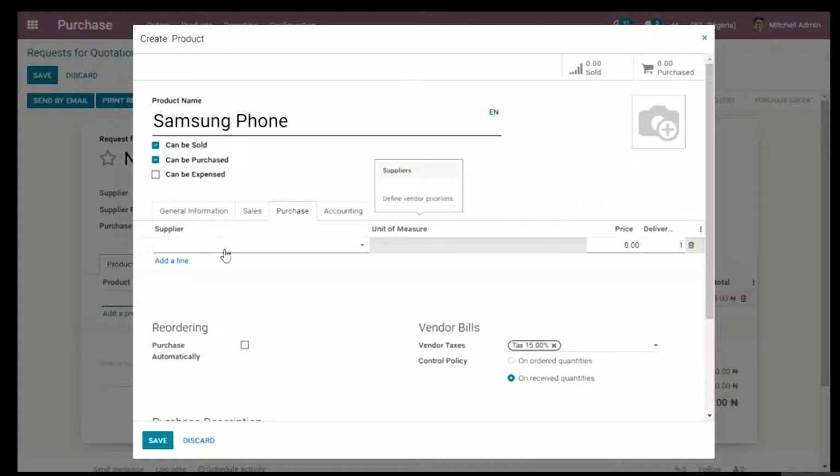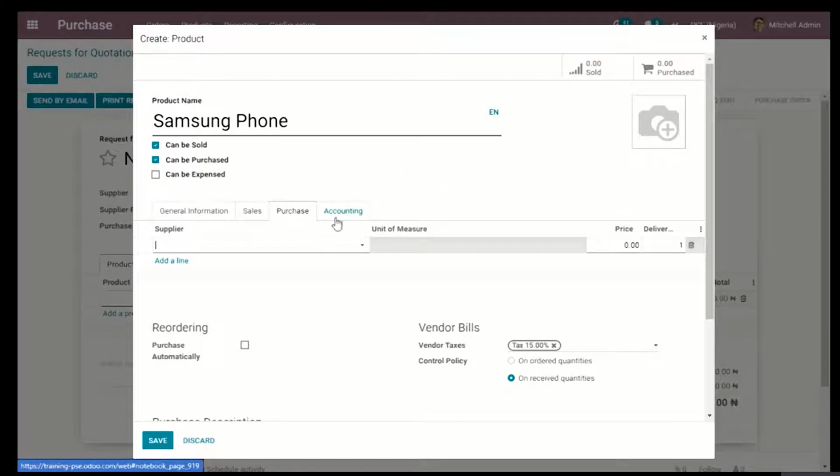I could just add the person's contact here, and whenever I choose to order these products using a purchase order, Odoo will automatically bring up the name of the supplier, and also include the price at which the supplier is willing to sell to you.